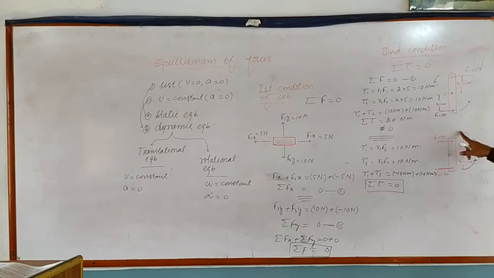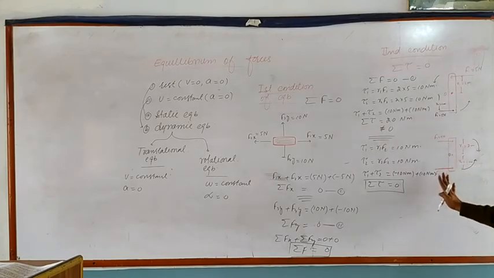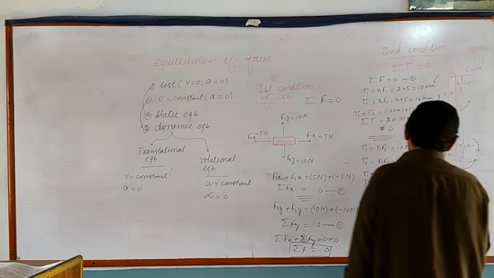These two torques, which are equal in magnitude and opposite in direction, will cancel each other. This object will be in the state of rest. The sum of both torques acting on this object is equal to 0, so the object is in the state of equilibrium, called the second condition of equilibrium.